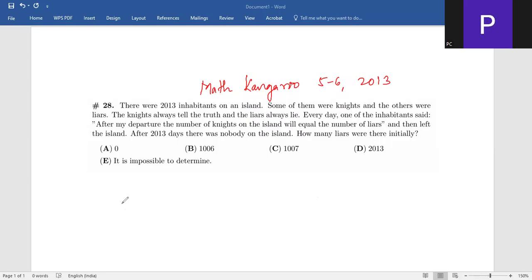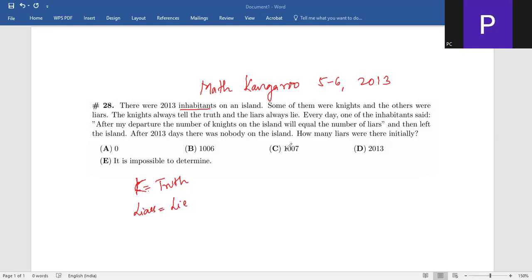Let's read the question. There were 2013 inhabitants on an island. Inhabitants means the people who live on that island. It's like you inhabit an island or you stay at an island. Some of them were knights and the others were liars. The knights will always tell the truth. Knights are always saying the truth. And the liars will always lie.